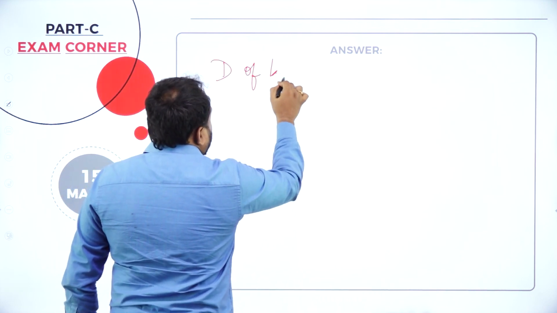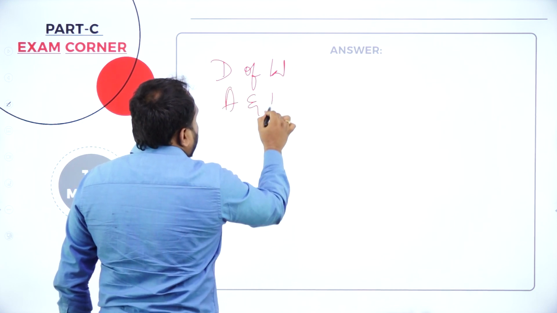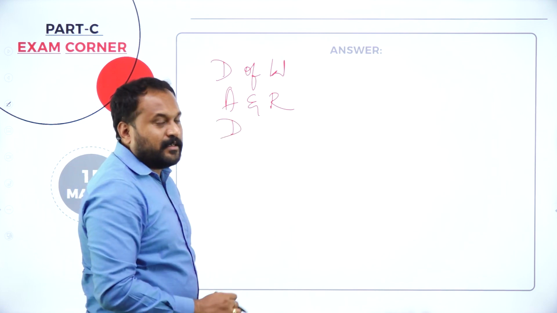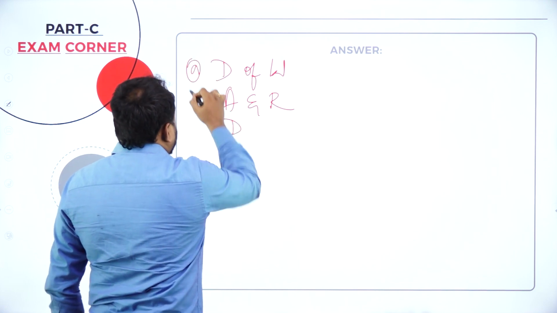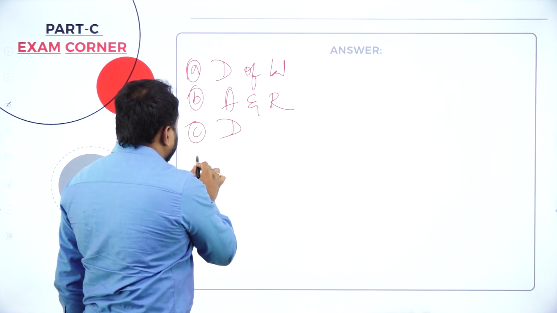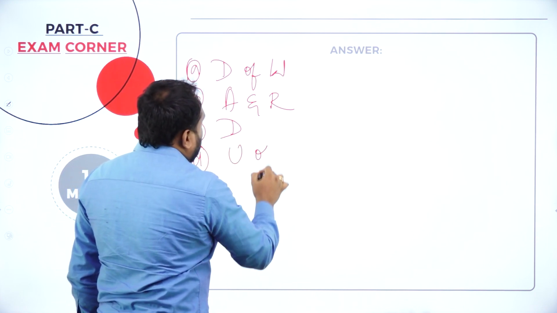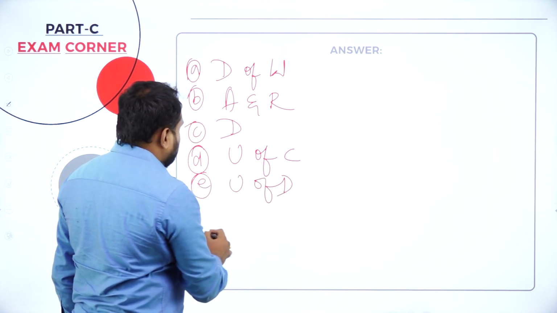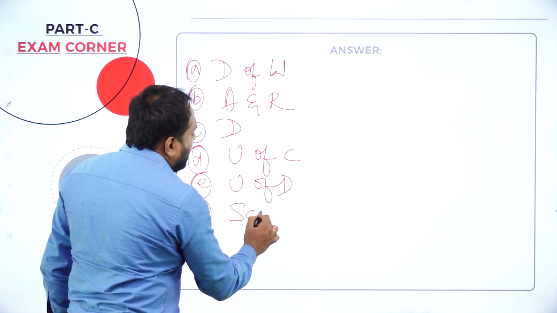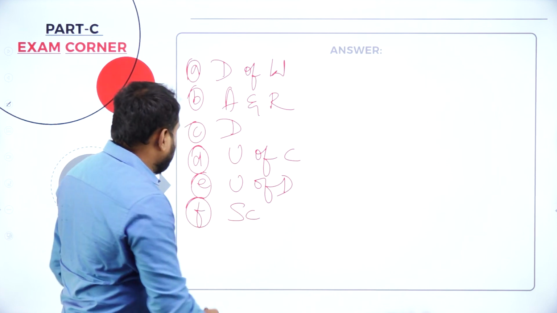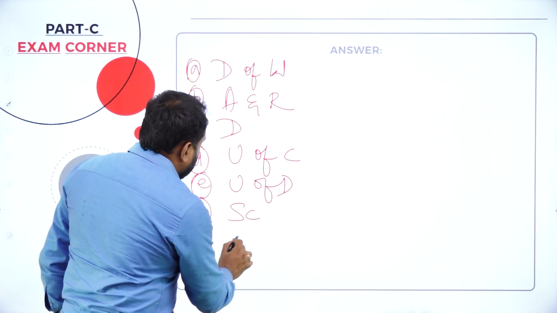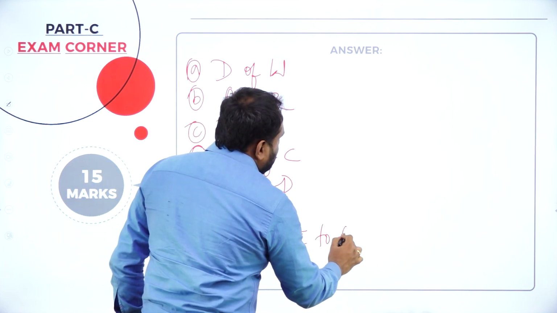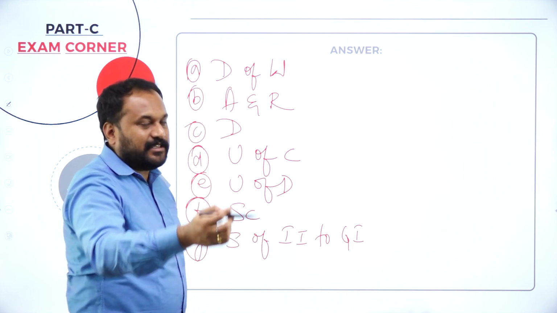Division of work, authority and responsibility. If you have these two, you get discipline. See, this is all the A, B, C. Now D, unity of command. E, unity of direction. F, scalar chain. G, subordination of individual interest to general interest, organizational interest.